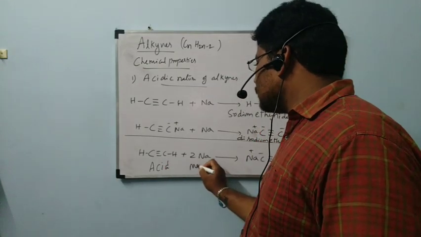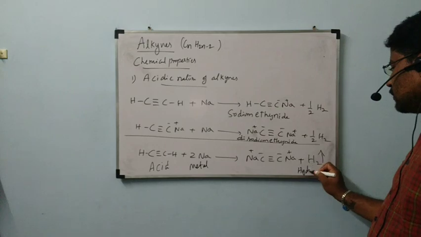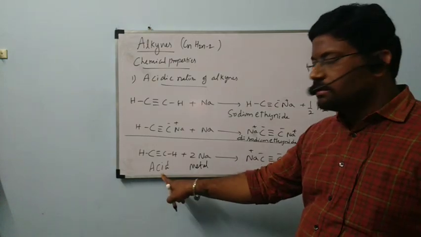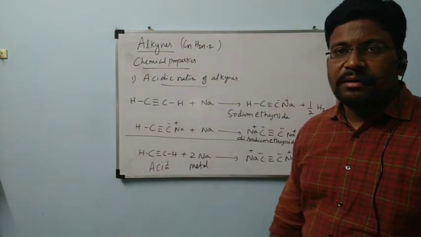Acid reacts with metal to form hydrogen gas. That is one of the characteristic properties of acid. That's why we are discussing the acidic nature of alkynes.